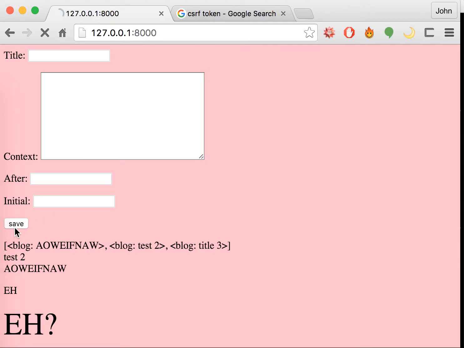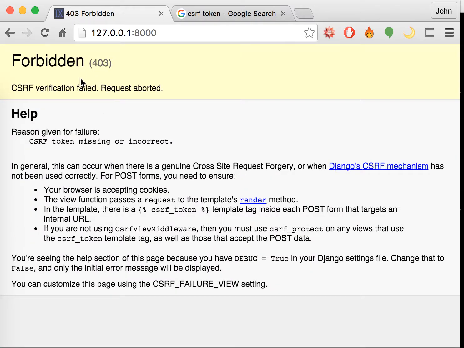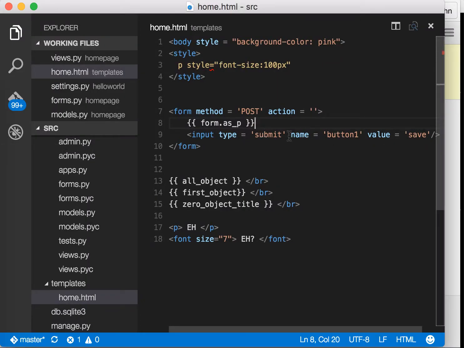Okay, so now we have a save button, and when you click save, you can see it says CSRF verification failed, request aborted. That is because we forgot to use the CSRF token. The way you do that is at the end of this line, you're going to put a Jinja format. Remember, this is a mustache and Jinja is this. Inside here, you're going to put csrf_token like that. And that should be it.